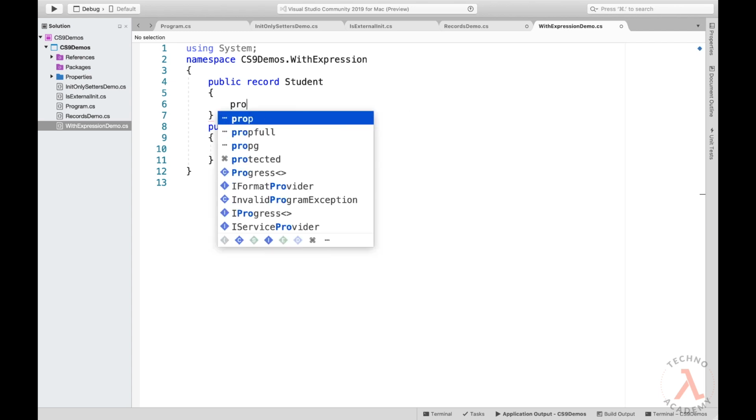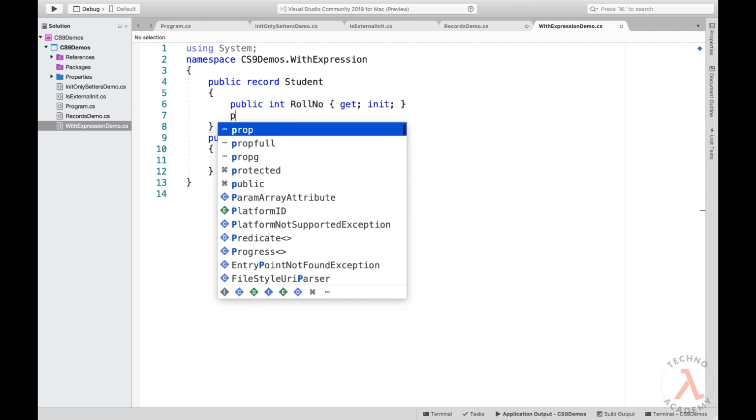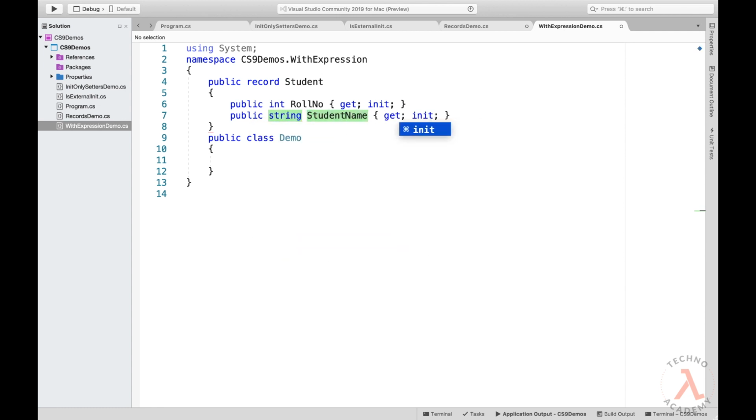So let me type in prop int RollNumber, and let me use init instead of set. Similarly, let me define two more properties: one is StudentName and the other one is CourseName. Now let me define a constructor to initialize the members of the record.